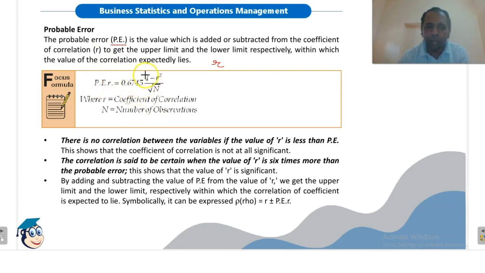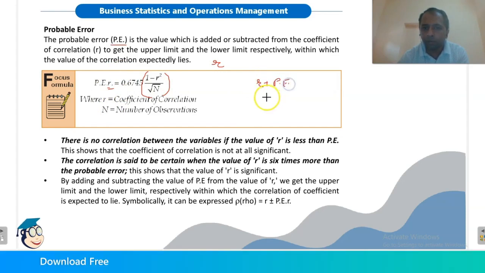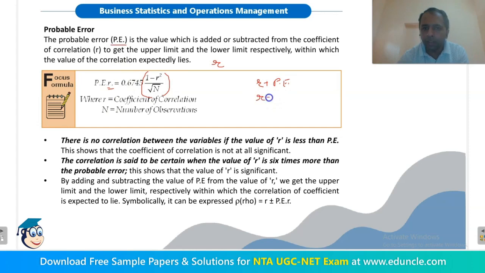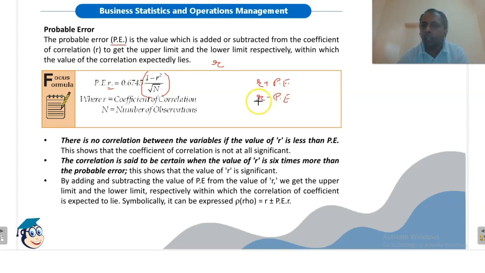0.6745 multiplied by (1 minus r square) divided by root n. So this will be the value of probable error of coefficient of correlation. We will add this value to R, so R plus PE, and we will subtract this value from R, so R minus PE, and we will get a range.